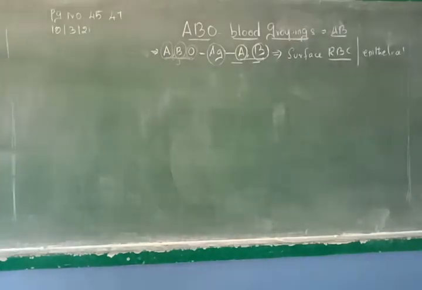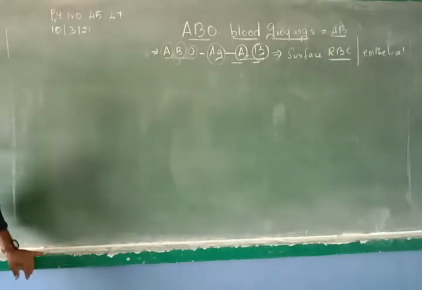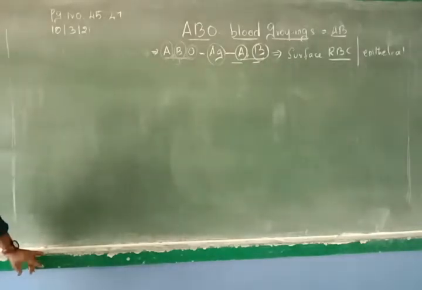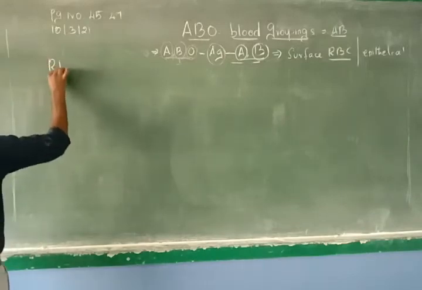So far we were discussing the blood groups A, B, O, AB and the antigens, the chemicals involved in this. Now we know what alleles are present in the ABO blood grouping, what antigen and antibodies are present, and if the parents have a particular genotype, what are the possible genotypes and phenotypes for the children. All this we have studied. Now we will focus on the second aspect of blood groups, the RH factor.